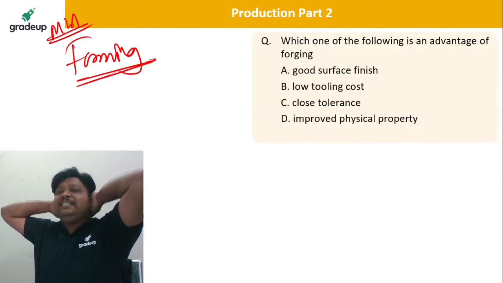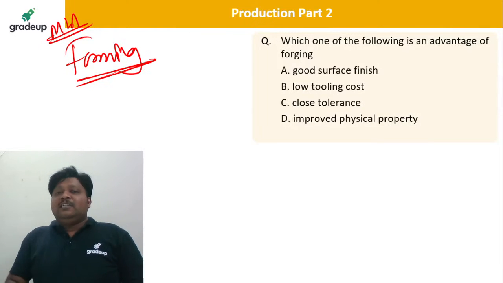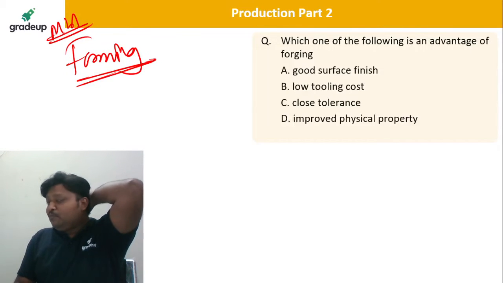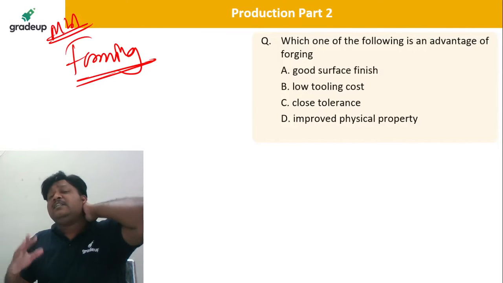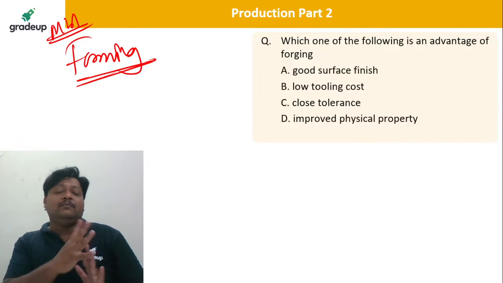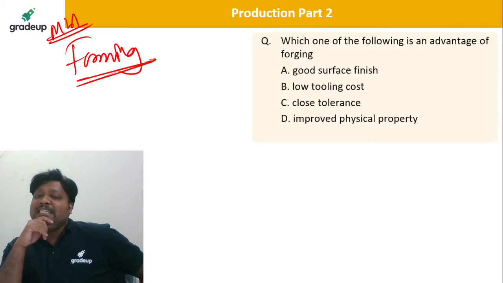Which of the following is an advantage of forging? So dear students, in forging, what are you going to get? The main property of the forming process is that fewer losses are there, and a very important advantage of these metal forming products is that the material grain size can be changed.